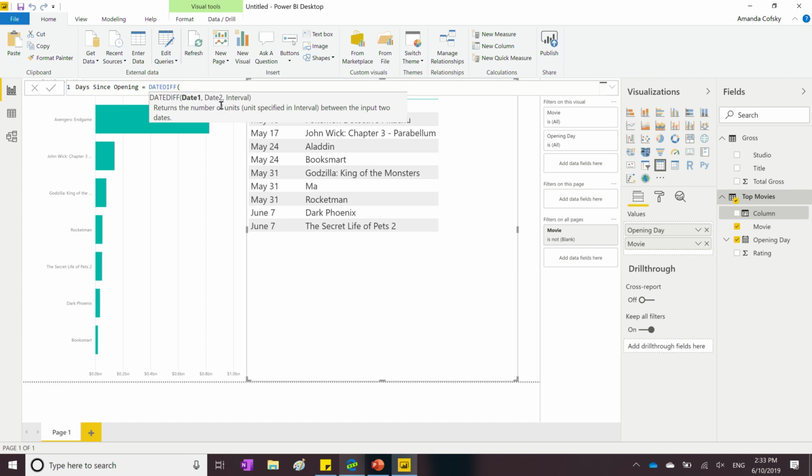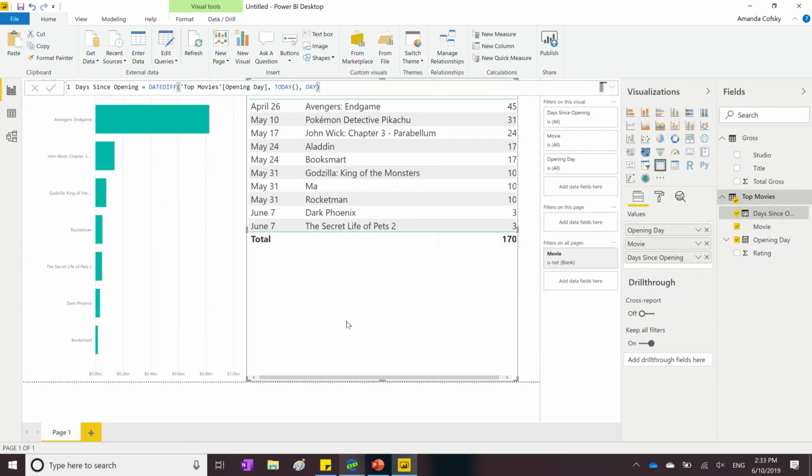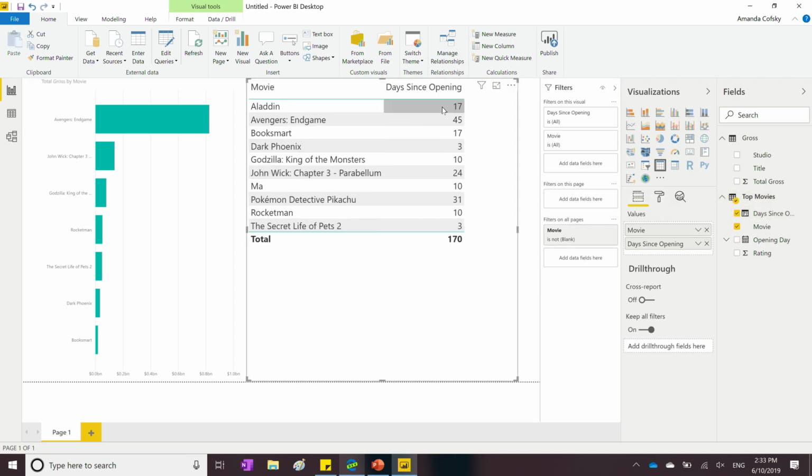And then it gives me hints about what needs to happen, what I need to input to this function to get the column I want. So I need to give it two dates. In this case, I want my opening date, and I want my today. And luckily, that's also a function that we have. And then lastly, I have to tell it what unit I want this to come back in. And I specifically want days. I want to know how many days between those two things. And once I've done that, you'll see that I have a new column here in my model that I've added, and I can just use it in the table. And now I can see for each of these movies how long it has been since its opening.